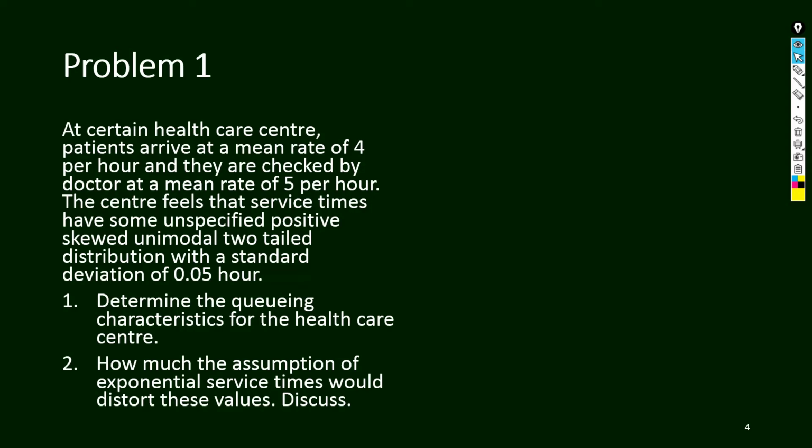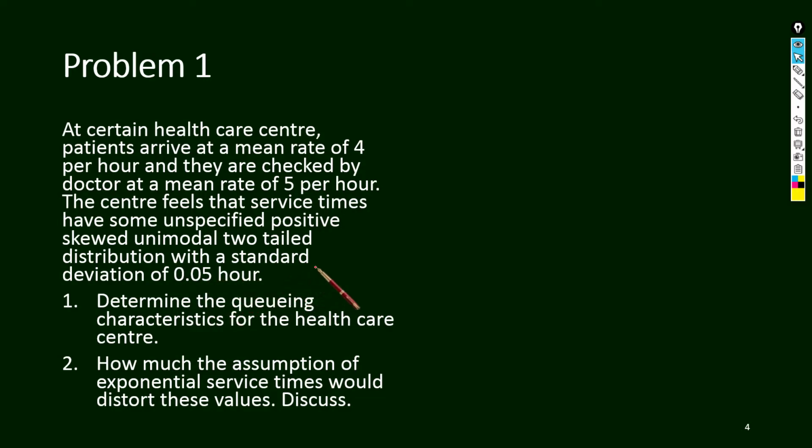Here is one problem. At a certain healthcare center, patients arrive at a mean rate of 4 per hour. Lambda is given. They are checked by the doctor at a mean rate of 5 per hour, that is the service rate. The center feels that service times have some unspecified positive skewed unimodal distribution with a standard deviation of 0.05 hour.